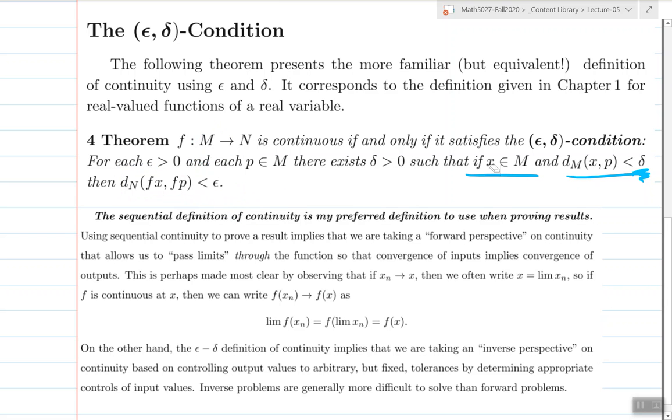This is a nice conceptual way to think about continuity if you're considering what it means for a process to be continuous. While it's equivalent to thinking of passing the limits through, it's nice to think of epsilon as an error tolerance, and that a continuous process means you're able to control the inputs of the process in order for your outputs to be within some desired error tolerance of some ideal goal target value, f of P. So these two are completely equivalent.